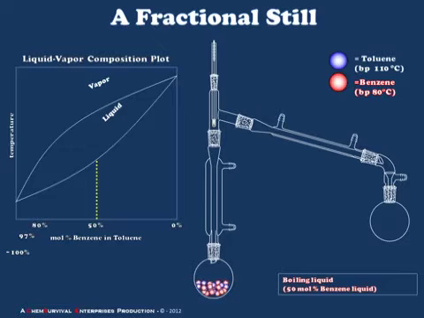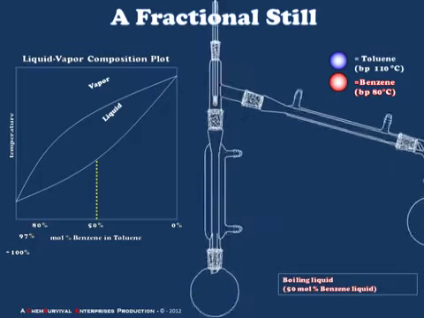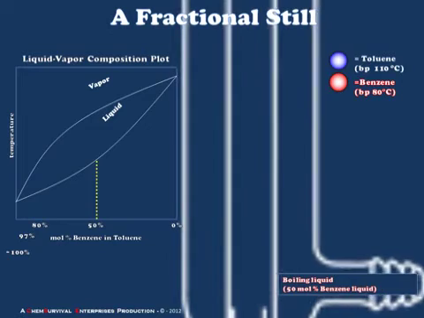What will go on inside of that fractionating column as the vapor begins to ascend? Well, let's watch a small aliquot of vapor move up the column and we'll see what happens.